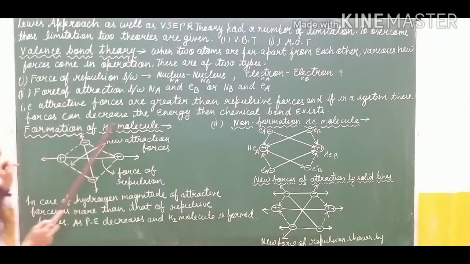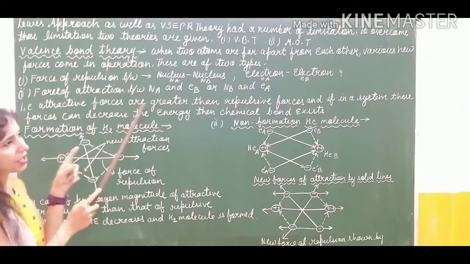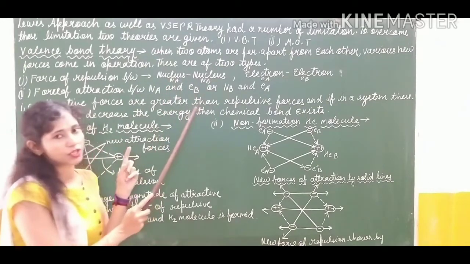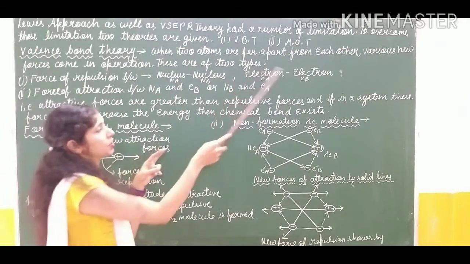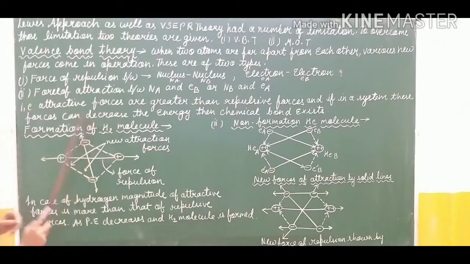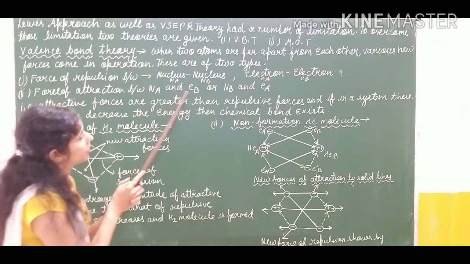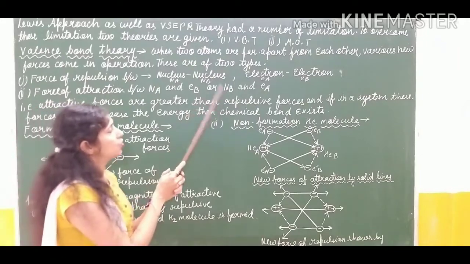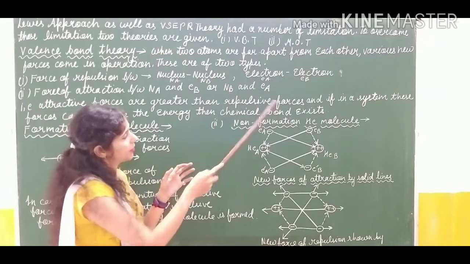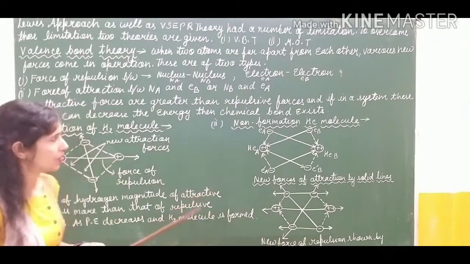So the force of repulsion is created between the nucleus and nucleus of both atoms, and the electrons of both atoms. But the force of attraction is created between the nucleus of one atom and the electron of the other atom, and the nucleus of the other atom and the electron of the first atom.